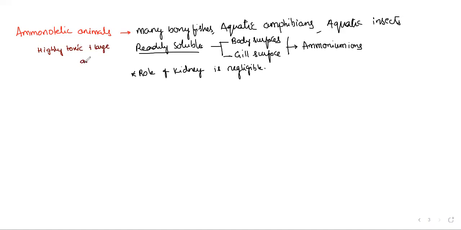As we know, in the process of evolution, terrestrial organisms evolved from freshwater, aquatic organisms. When this happened, animals turned into urea-excreting animals.